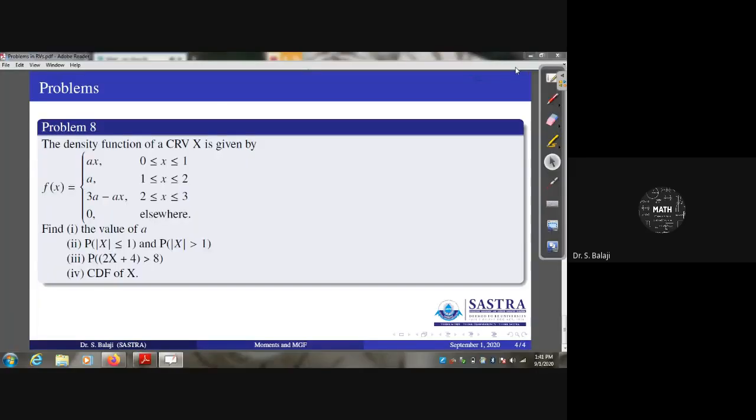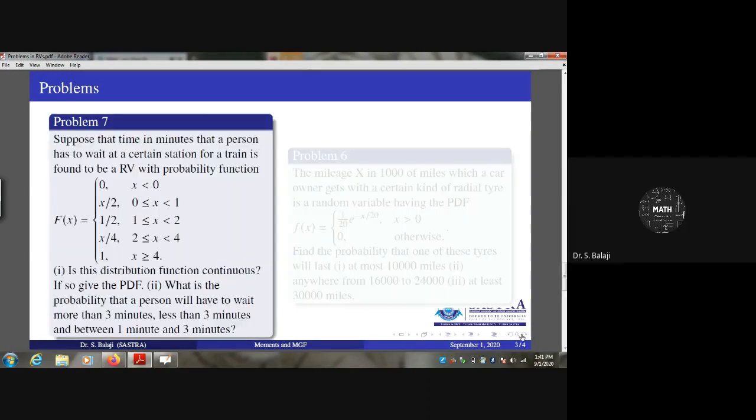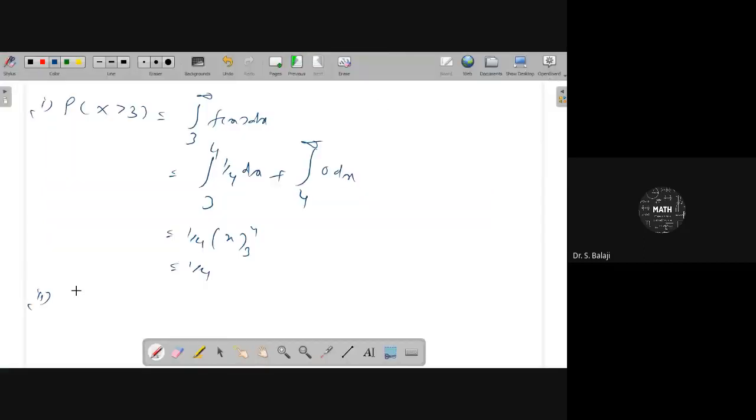Second subdivision, they are asking for less than 3 minutes, and between 1 minute and 3 minutes. Less than 3 minutes means x less than 3. Therefore, integral 0 to 3 of f of x dx. Can you give the answer for this one?